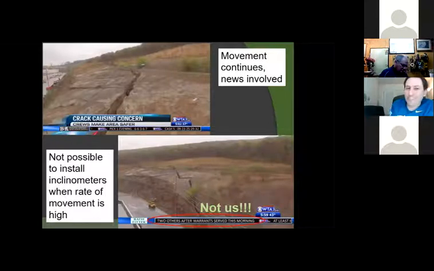As I said, in this case you can see how that joint was opening, so it was not possible to put in an inclinometer. An inclinometer typically is just a vertical rod and you measure how much it moves in any direction.